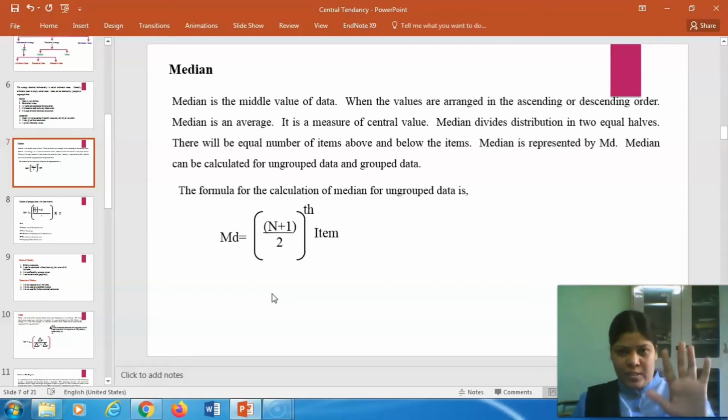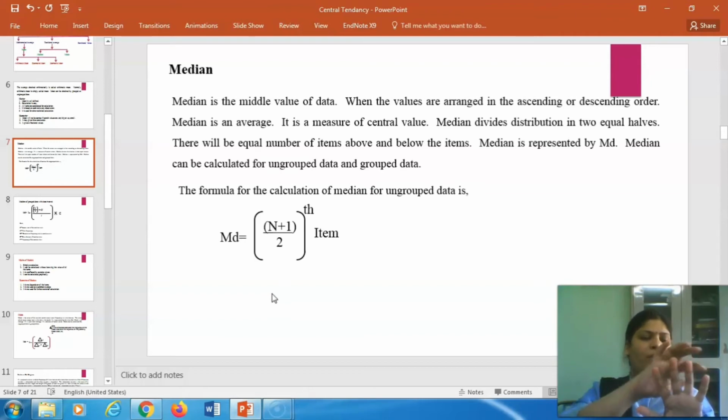Look at this. This is my palm, and there are 5 fingers, as you also have 5 fingers. Someone may have 6 fingers. 1, 2, 3, 4, 5. These are the number of observations. After arranging the observations in ascending or descending order, 1, 2, 3, number 3 is the median of this total number of observations.